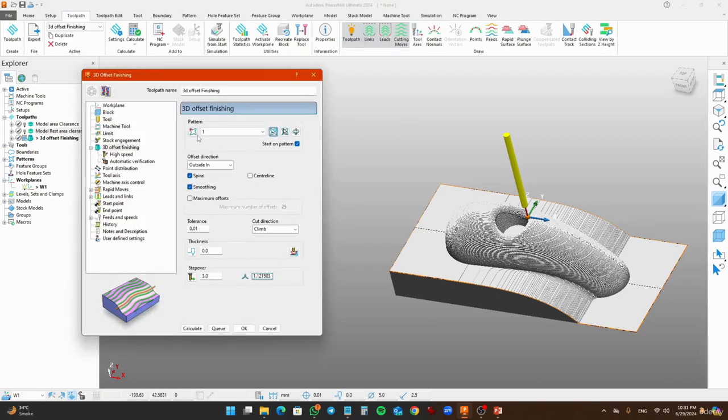Click accept. So this pattern 1 is going to be used as offset. It says that the direction of offset is from outside to inside, not from inside to outside. And the shape is going to be spiral, smooth. If you want to set the maximum offset, you have to set it over here, but this time I'm not going to set the maximum offset, just uncheck it. Set the tolerance range, cut direction in climb milling, and thickness if you want any.